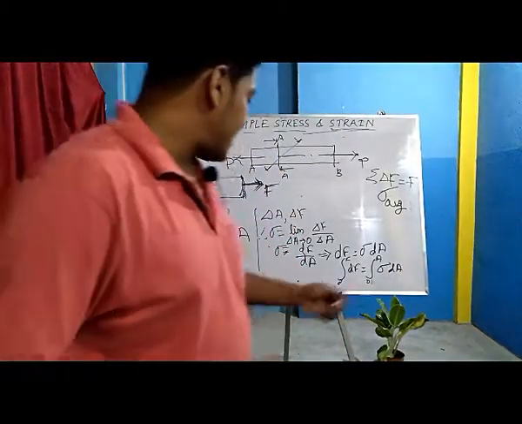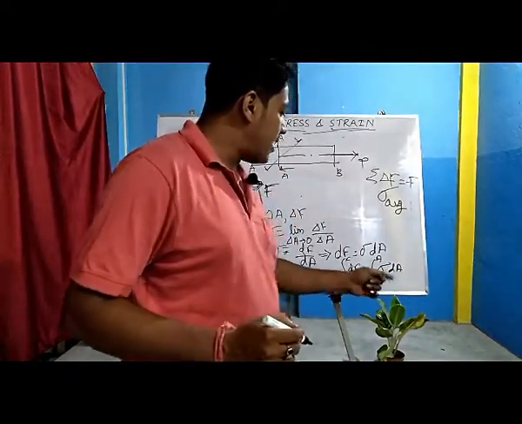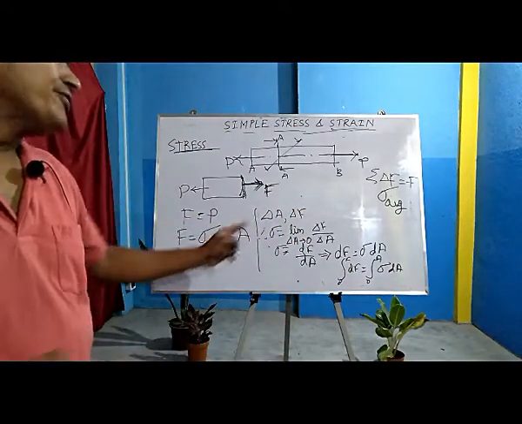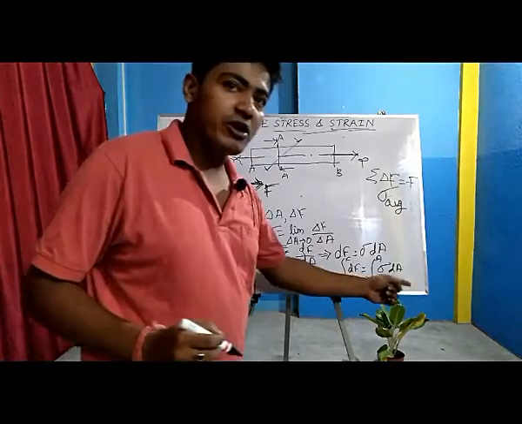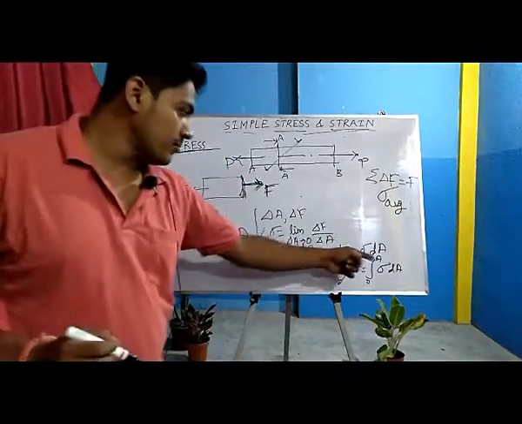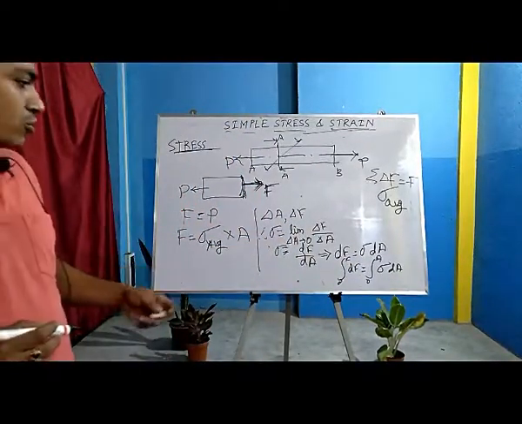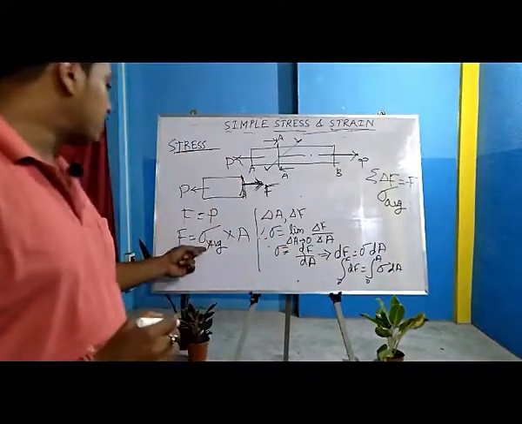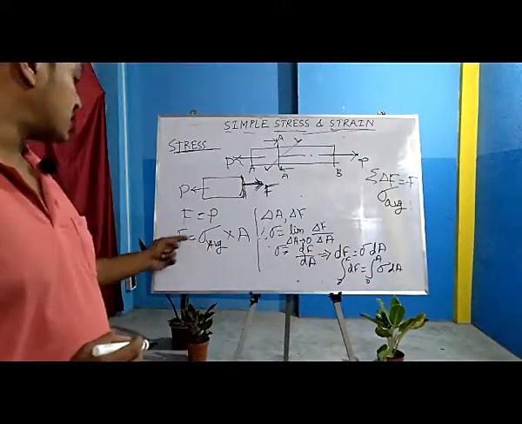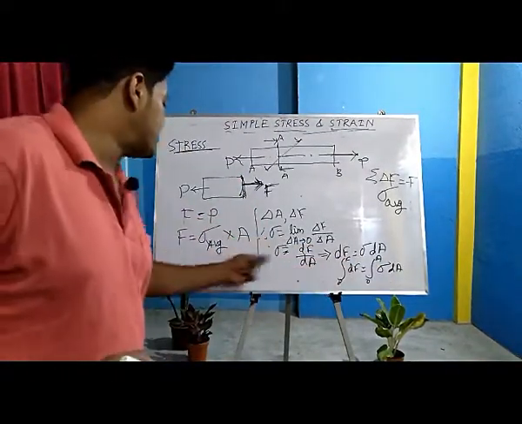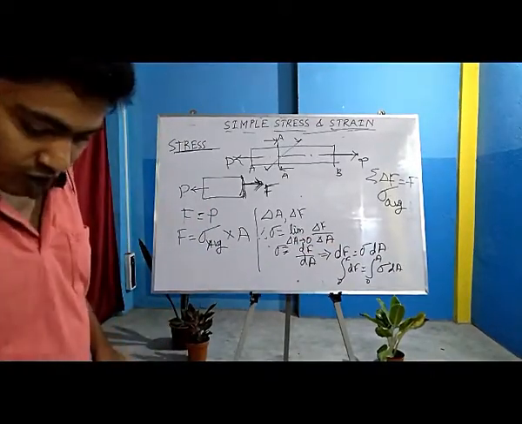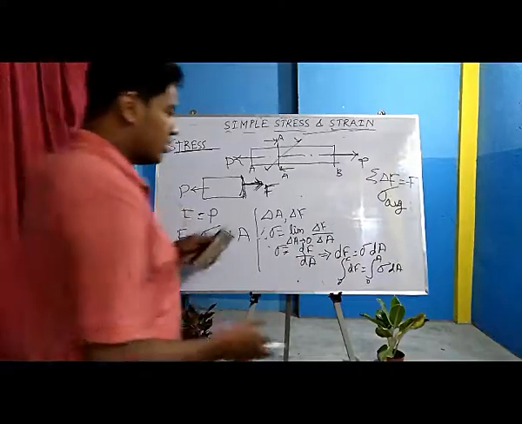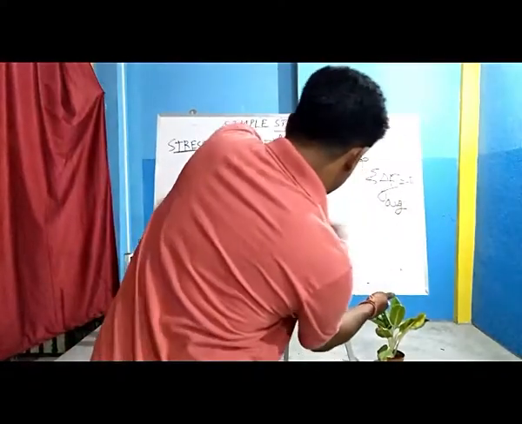So you can say there is a term sigma which is not same throughout. That's why you introduce the term sigma average over here. To make it clear for you guys, I have done the whole derivation. You can see it over here. So whenever we use the term sigma average, you can see these two equations will be same. Okay. So now I guess you all understand what is stress.